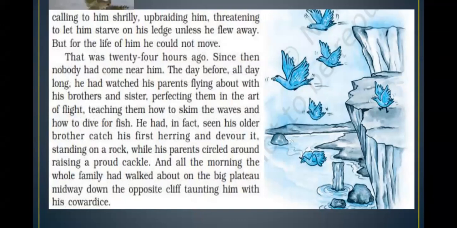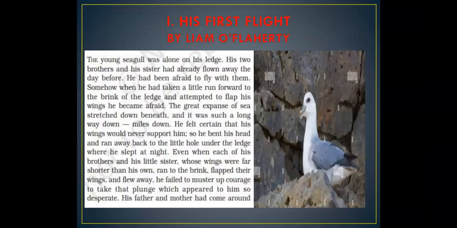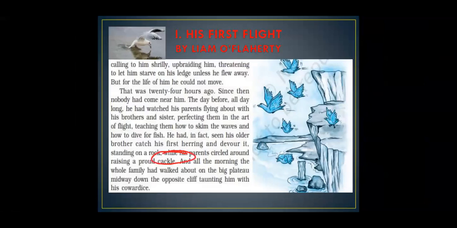His parents were circling around him, and his parents were really very happy. And why were they happy? Because that bird had caught the fish for the very first time. So his parents have been circling around him, and they are producing a cackle. Cackle means noise. They are producing the happy cackle because they are feeling proud that their baby bird, their nestling, has caught his first herring and would be able to survive now.